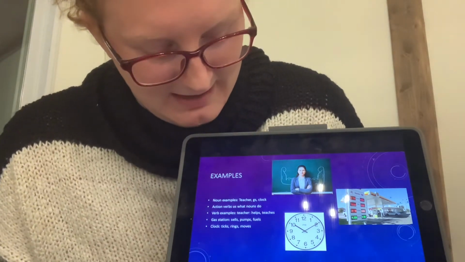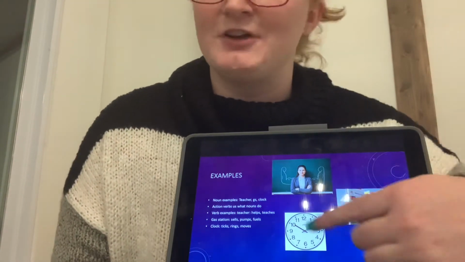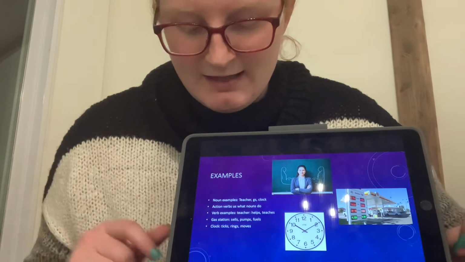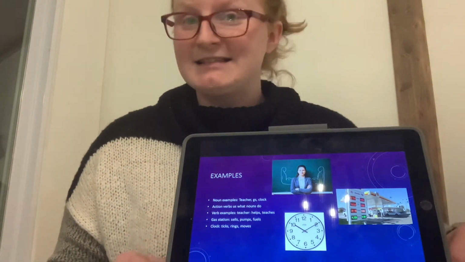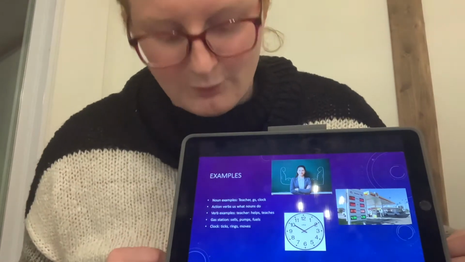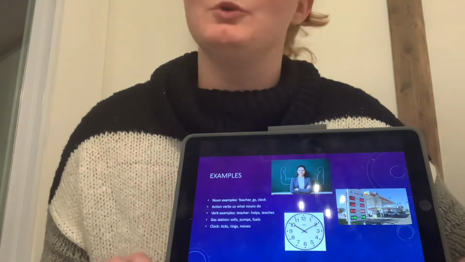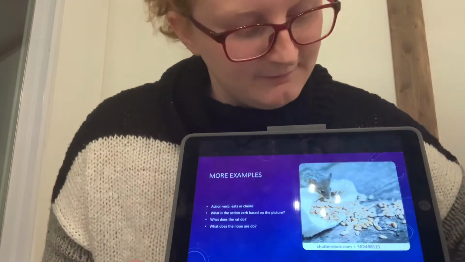And maybe a noun could be a clock, like we have in our classroom, or it could be a book. And some action verbs for clock could be ticks, or rings, or moves. The clock moves left. The clock moves right.